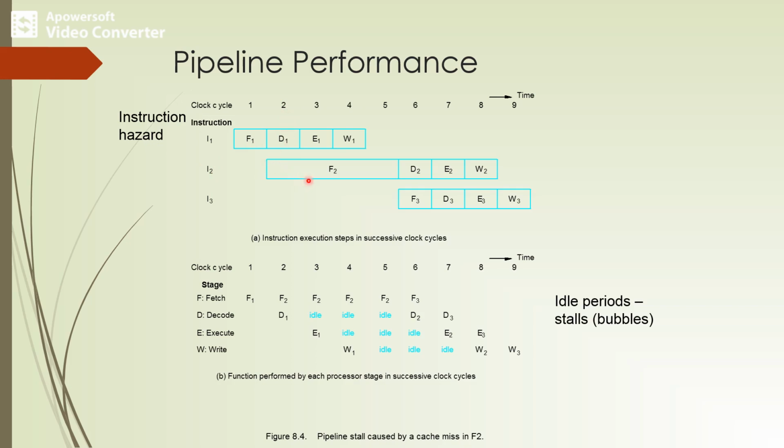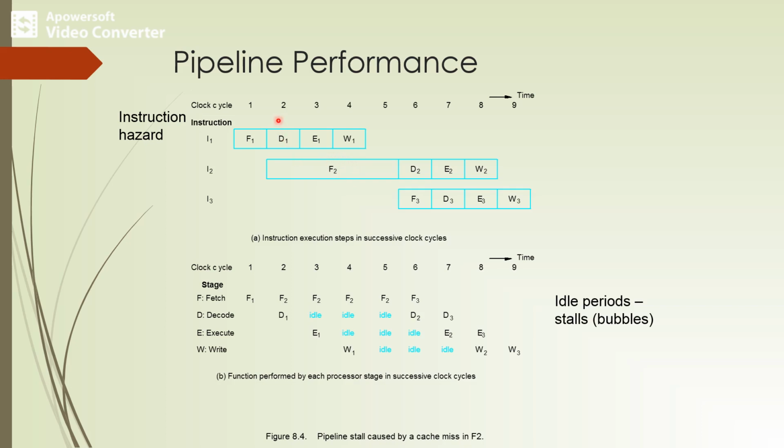because of a cache miss, the instruction is fetched late. So the actual operation is started at clock cycle 2, but the entire instruction is fetched after clock cycle 5. So the instruction fetch unit must now suspend any further fetch request and wait for I2 to arrive. So here we can observe that one large delay occurred. That means instruction hazard appeared. That means the requested instruction is not yet available within the cache. So that means a cache miss appeared.